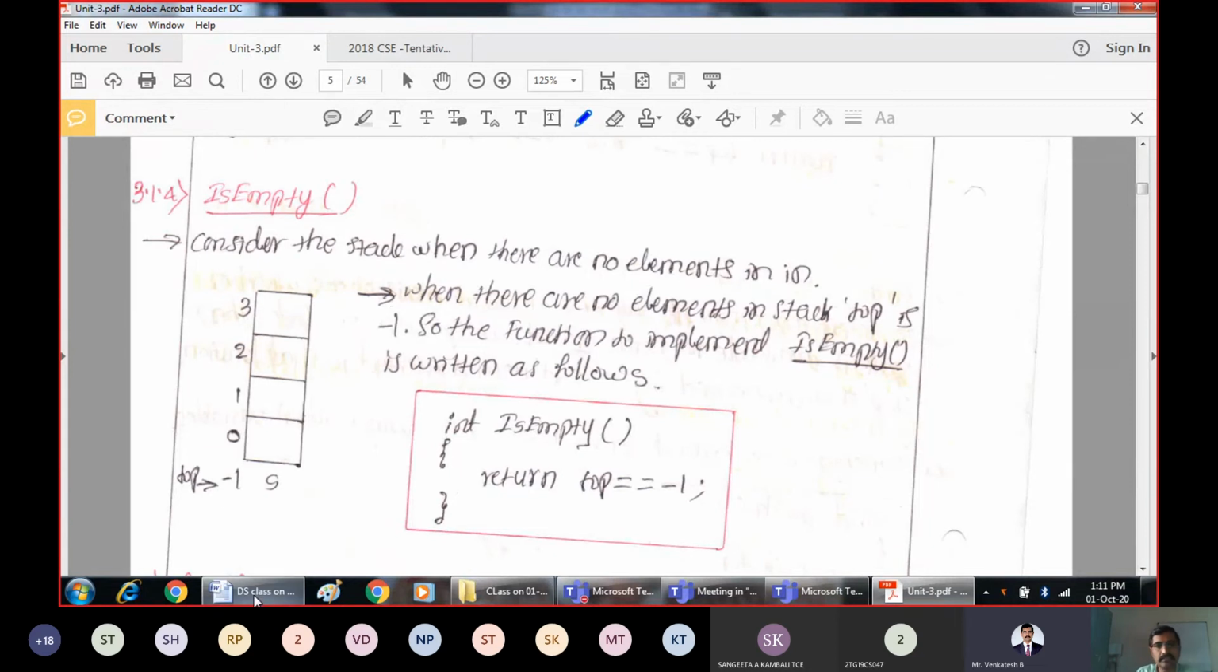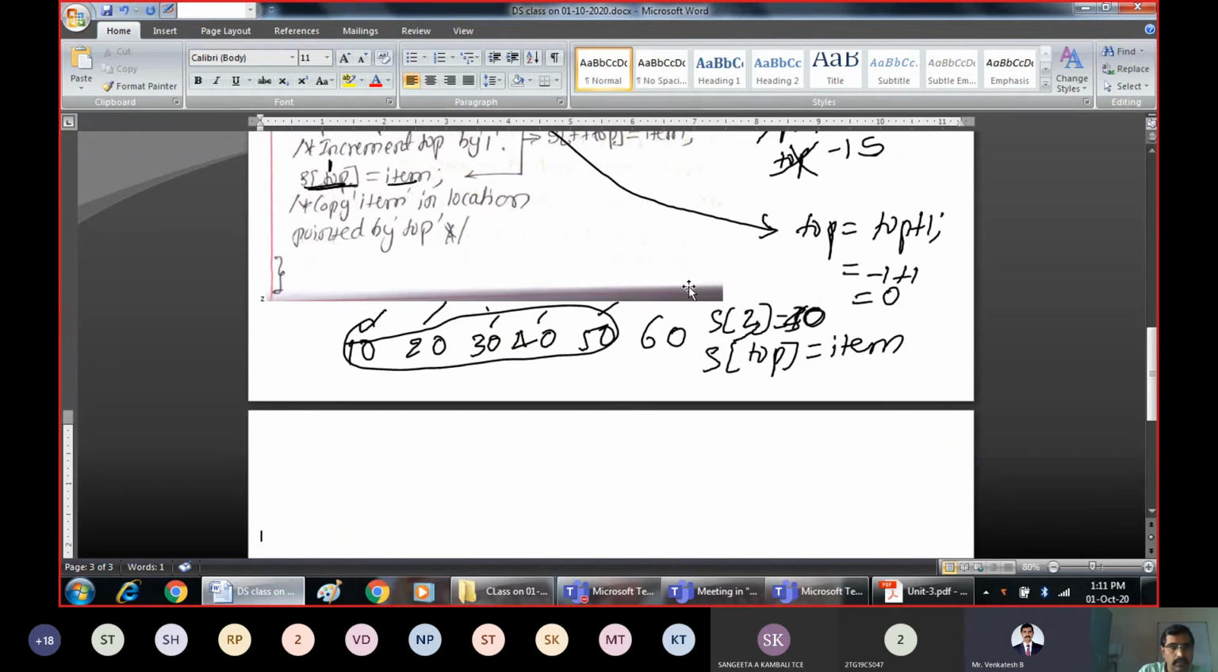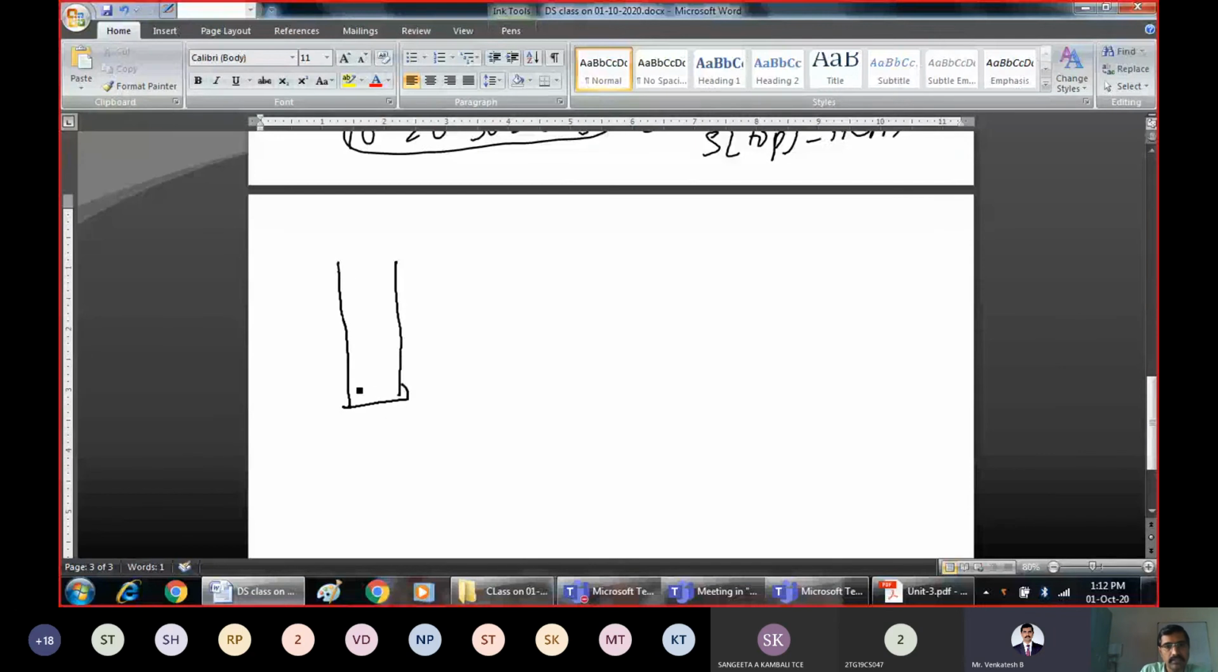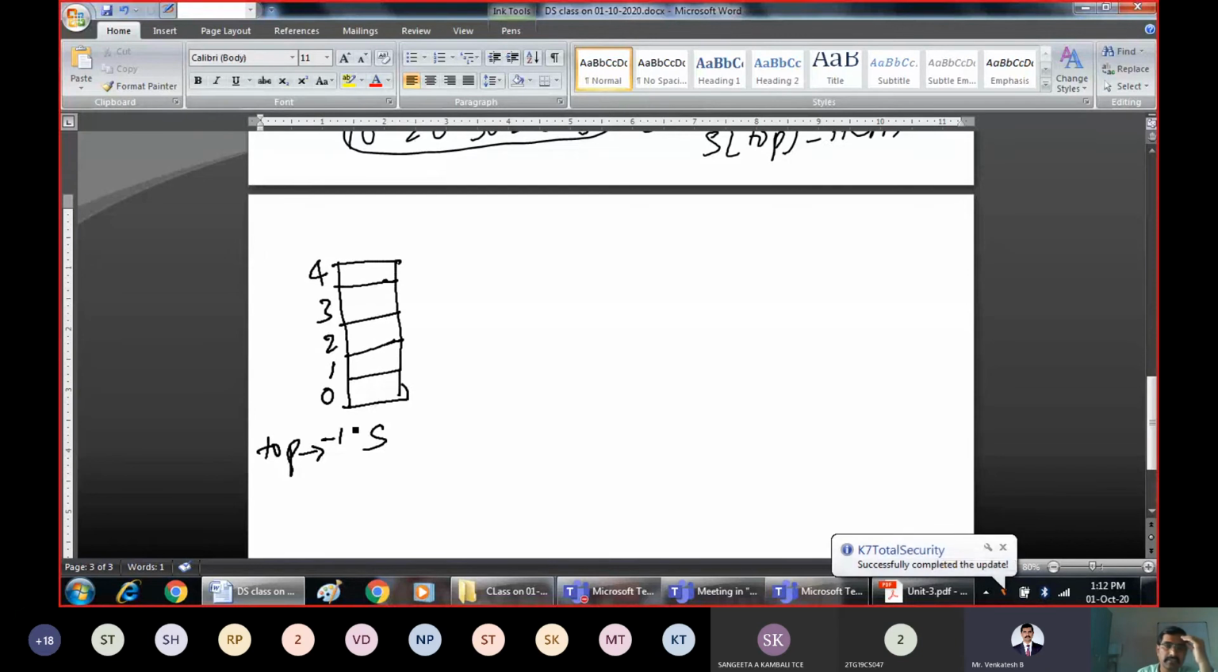So by looking at this scenario, I will write our example stack once again. 1, 2, 3, 4, 5. S is the name of the stack, and top is pointing to -1, 0, 1, 2, 3, and 4. Now, by looking at this, we can say that stack is empty. We already know that. But what could be the logic for identifying that stack is empty? So we can say stack is empty only when top is pointing to -1.